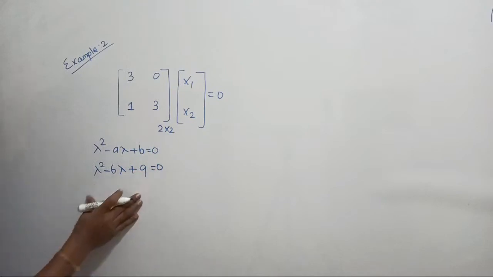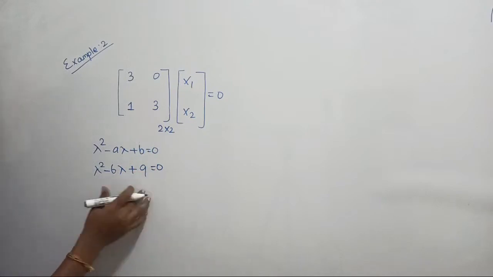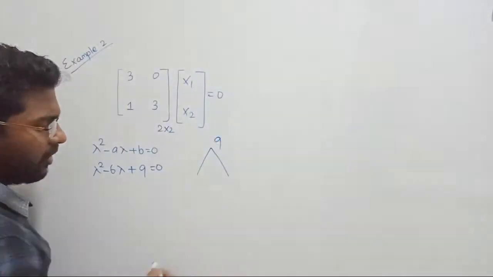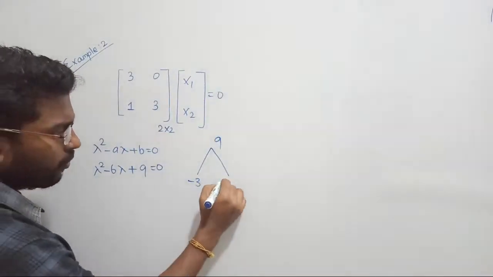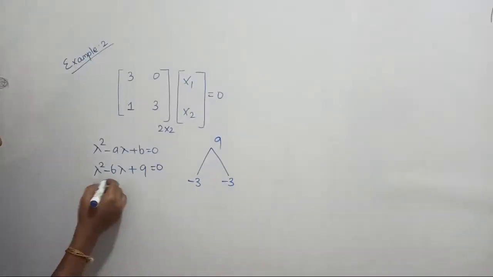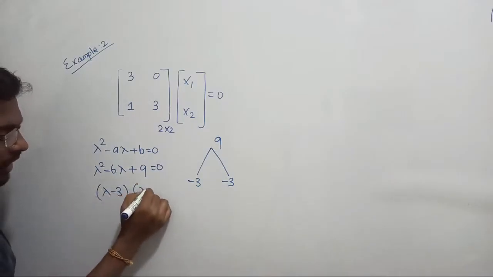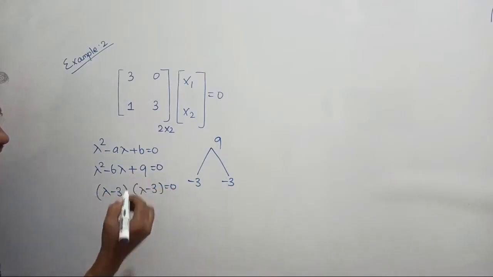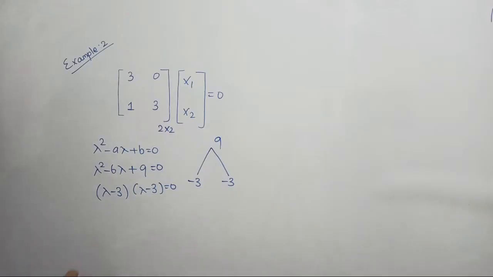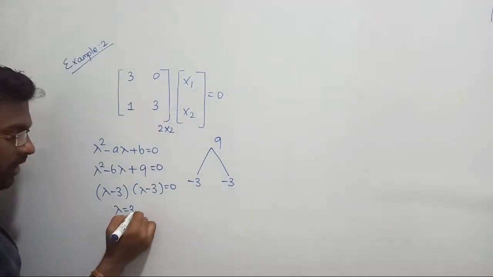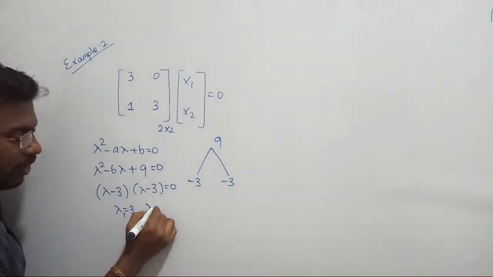Can we break the roots directly? Yes, I hope I can break this. How? The product will be 9 and the sum will be minus 6, so I can put minus 3, minus 3. So the equation is lambda minus 3 into lambda minus 3 equal to 0. From this we can write lambda equal to 3, lambda 1 and lambda 2 also equal to 3.